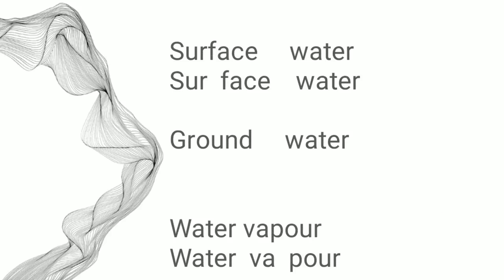Let's start. First word is surface water. Now everybody knows what is surface water. The water which is present on the surface of the earth, that is in the form of rivers or lake, sea, pond, ocean, that is called surface water.